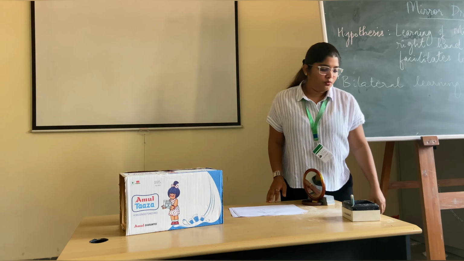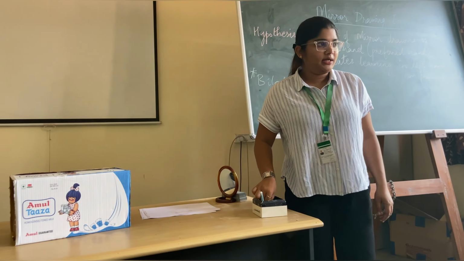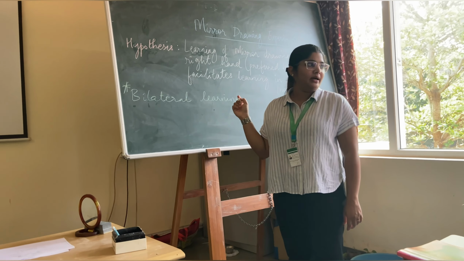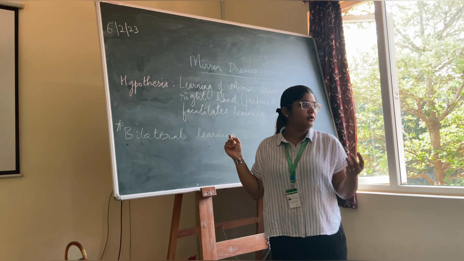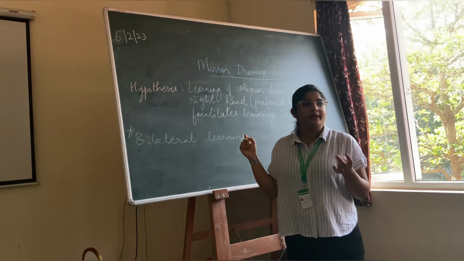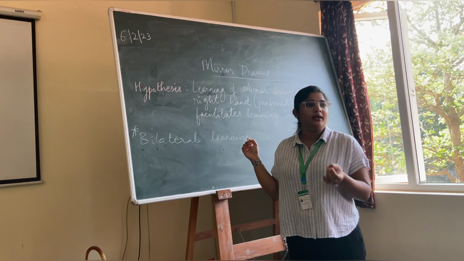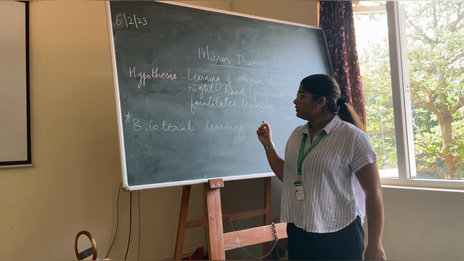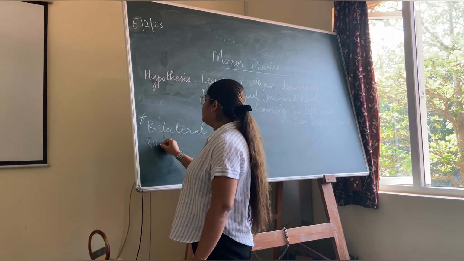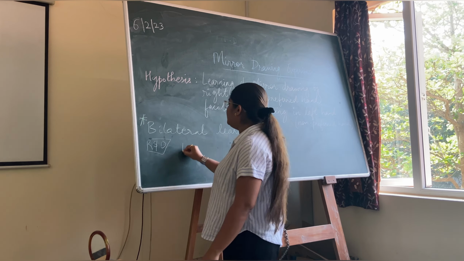Now, analysis. What will you do for resultant discussion? One is that you are learning bilateral learning. Second is you are talking about time as well as performance. So we are calculating time taken and we are also calculating errors committed. Fine. So in your R&D, that is resultant discussion, there is one very prominent table that you have to do.